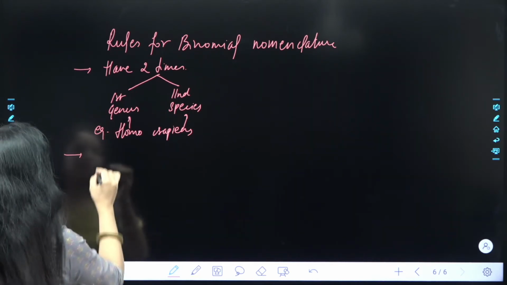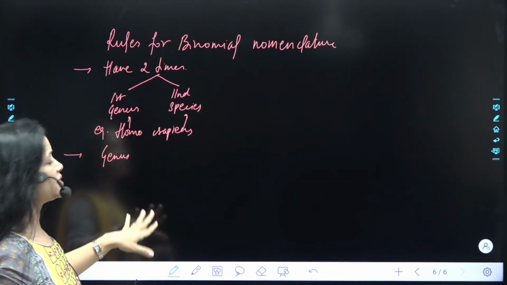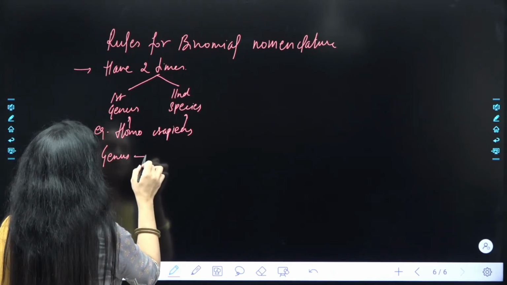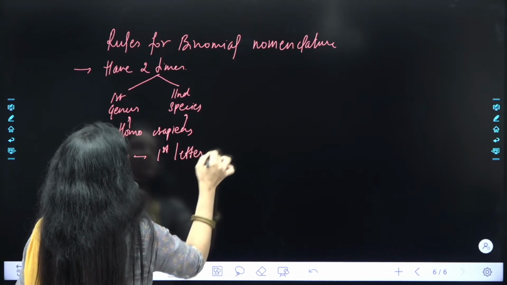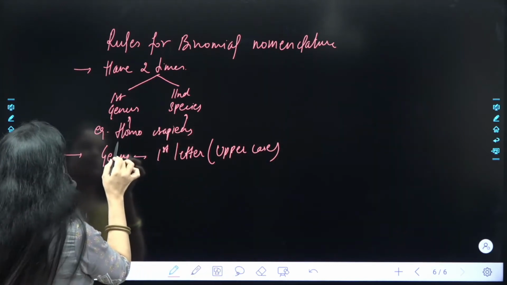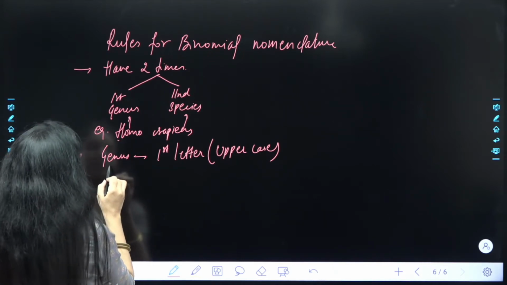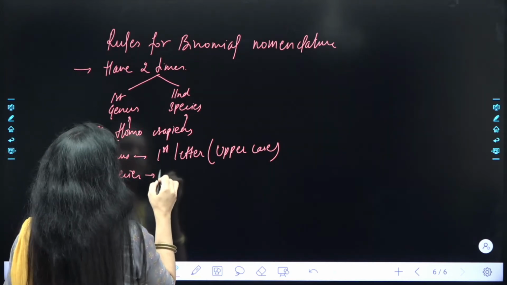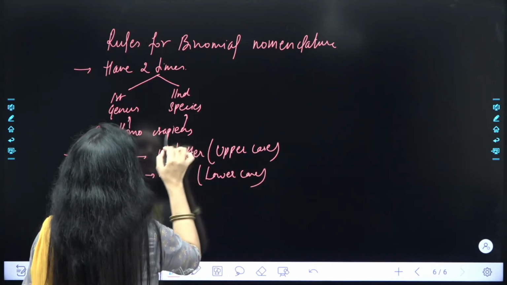नंबर टू, हम जीनस की अगर बात करें, I'm going to tell you all the rules in reference to this name only, our name, that is Homo sapiens. So if we talk about genus, तो first letter genus का कैसा होना चाहिए? अपर केस में. तो देखो मैंने जानबूझ के deliberately I have written in this manner, H is capital, upper case. ठीक है, and स्पीशीज का कैसा होना चाहिए? इट इज फर्स्ट लेटर विल बी इन लोअर केस. दिस इज व्हाट आई हैव रिटन अगेन, है ना?